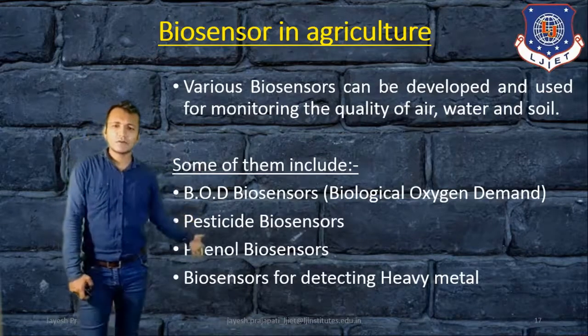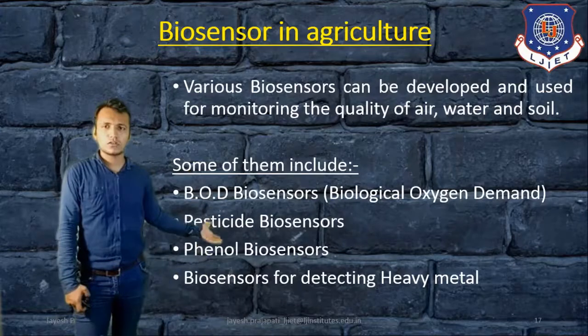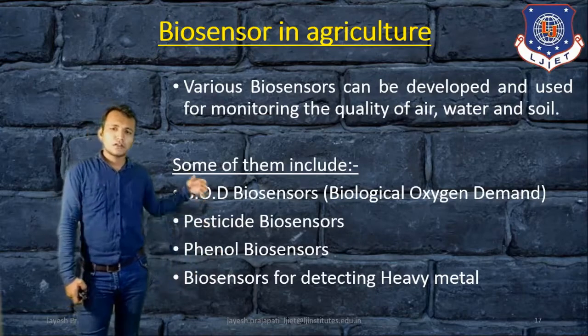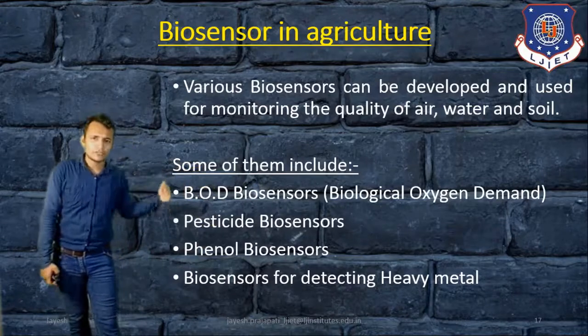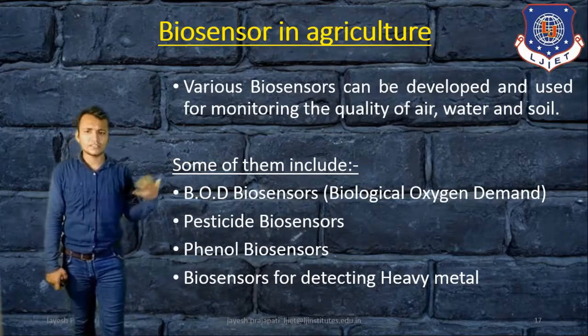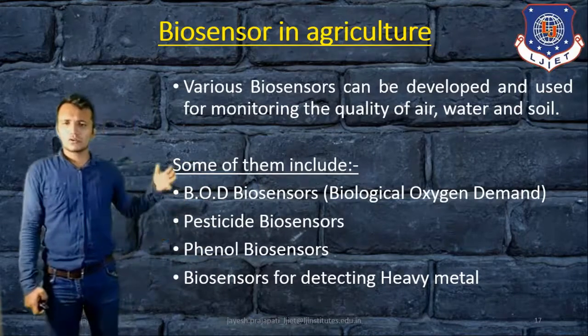Here we have only mentioned the names. There is also a deeper portion for these sensors.